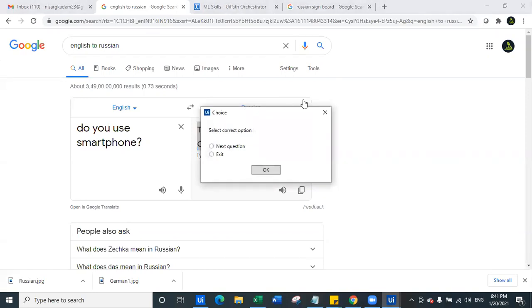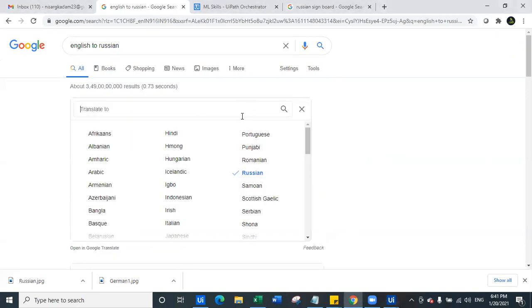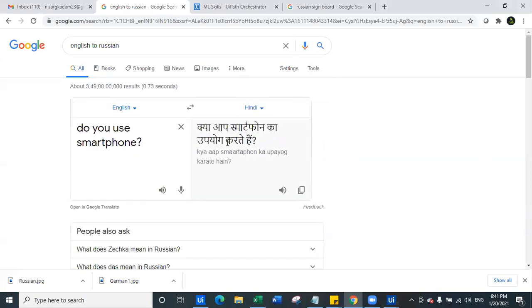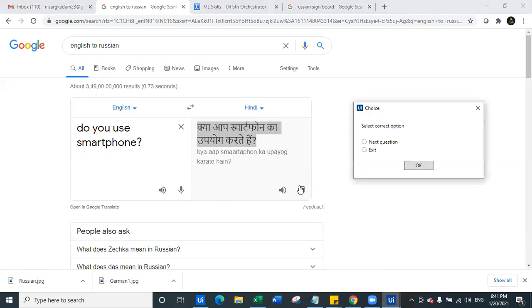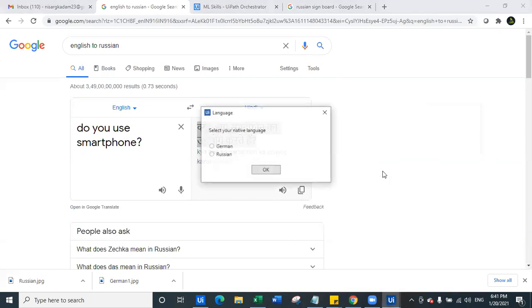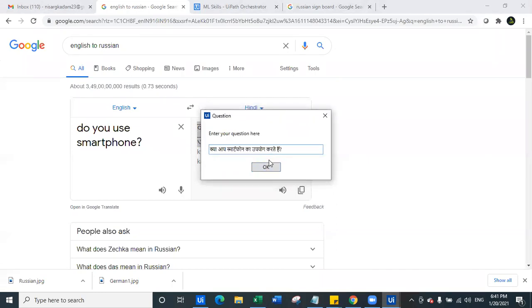So as Piyush has mentioned, let's try something else other than English, other than Russian and German. So let's try to add Hindi here. Okay. So let's try to give this Hindi text as an input. So it's a next question. Now we will anyhow have to select either German or Russian, okay, because we have designed our bot in that way. But let's see, we select German and we enter our question here.